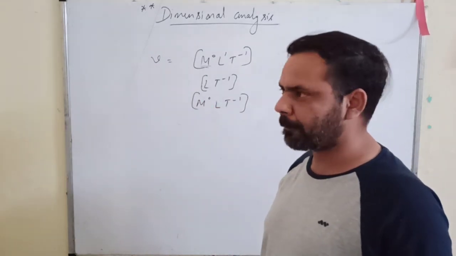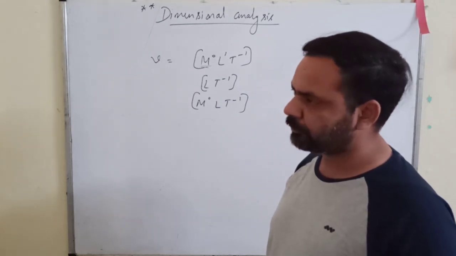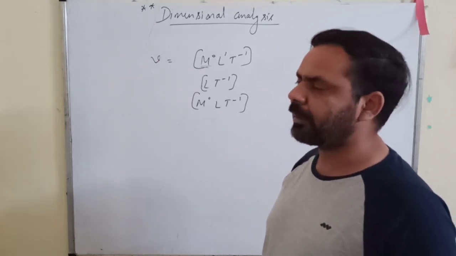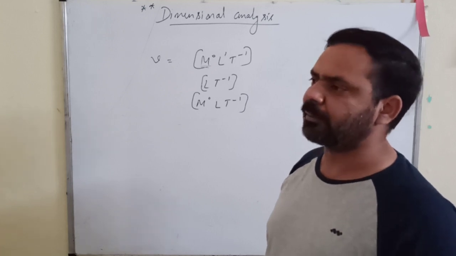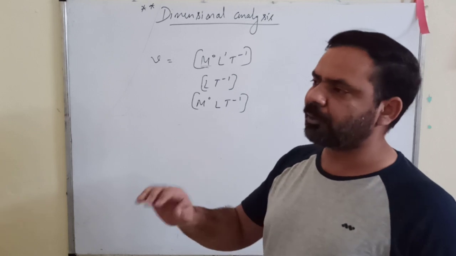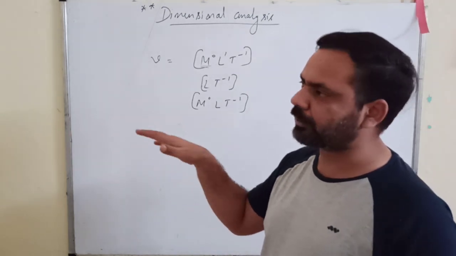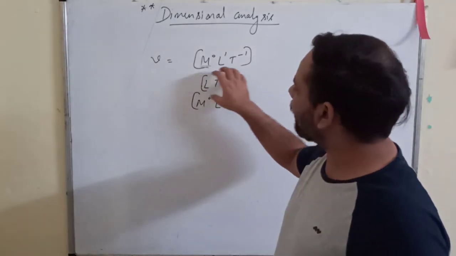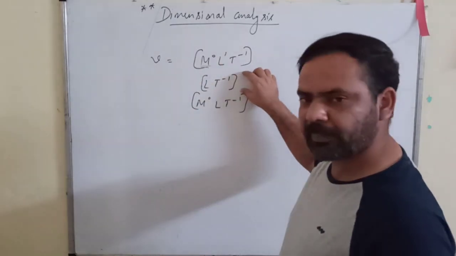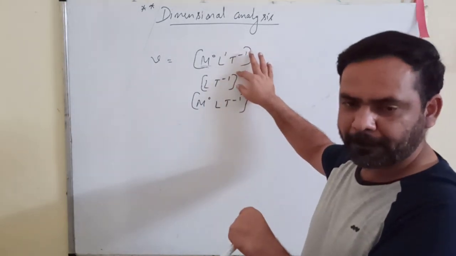And sir, if we write LT minus 1, then we'll write the dimensions of L and T only and not mass. Beta, when they ask you the dimensions, understand the question. If they are asking you the dimensions, then you will have to mention all the three. This is the way to write the dimensional formula.